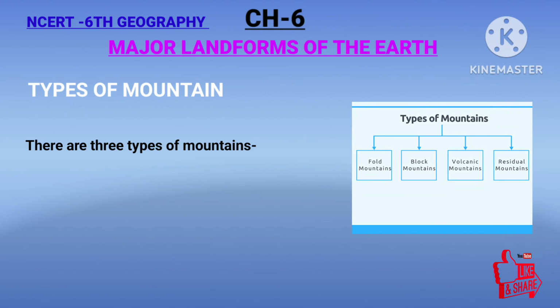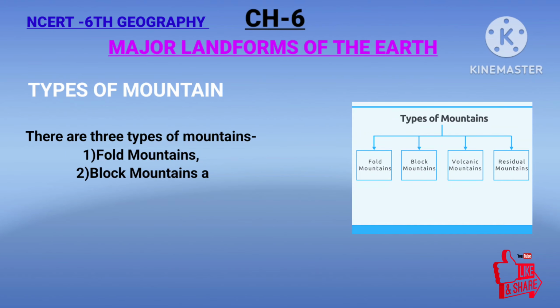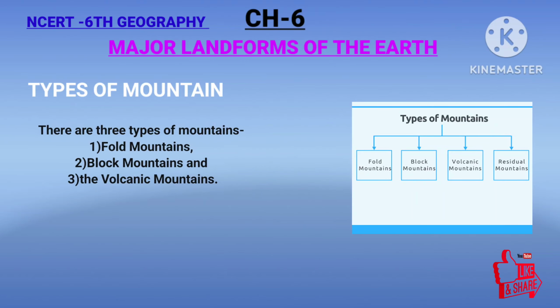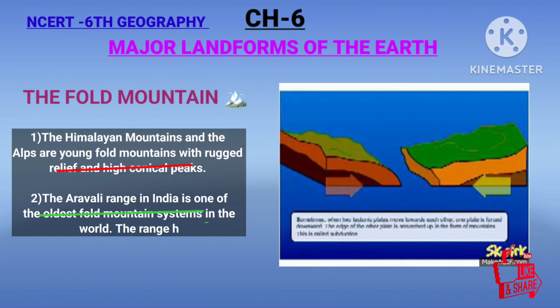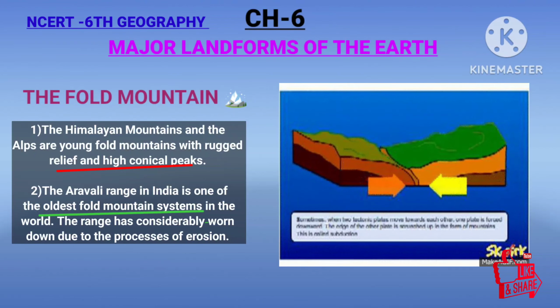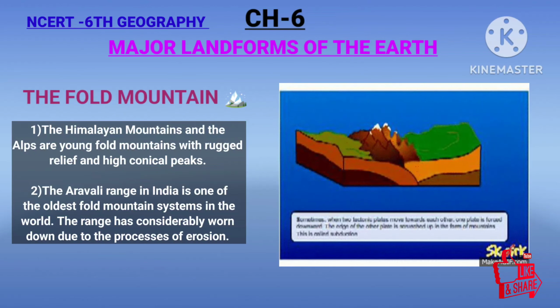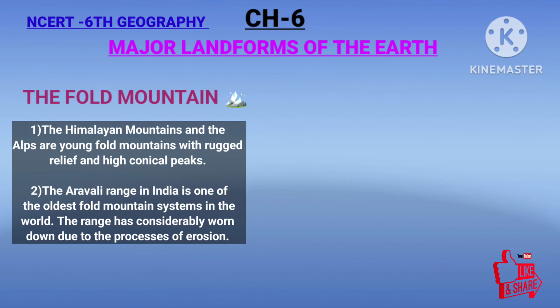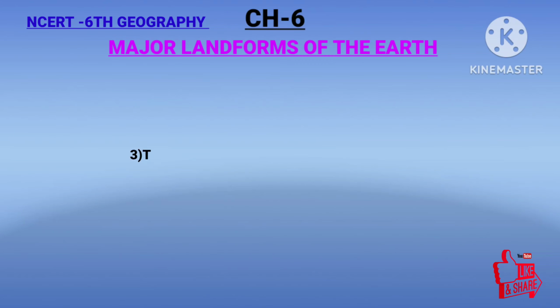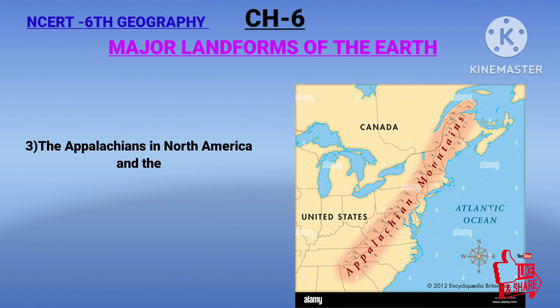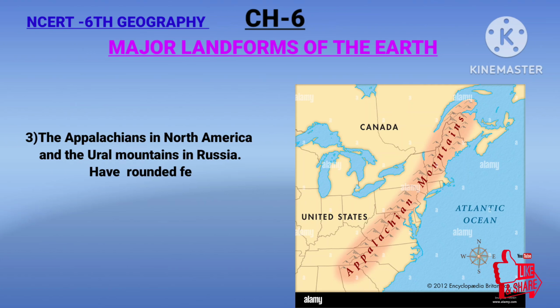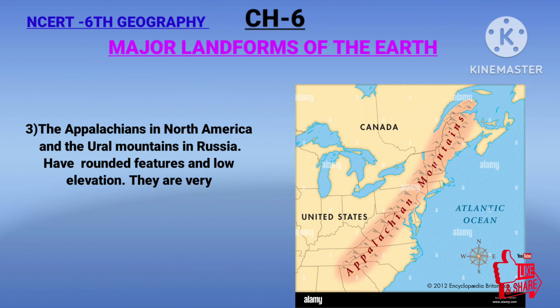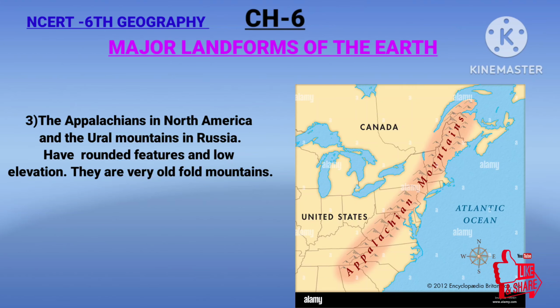Types of mountains: there are three types of mountains: the fold mountains, block mountains, and volcanic mountains. The fold mountains: the Himalayan mountains and the Alps are young fold mountains with rugged relief and high conical peaks. The Aravalli Range in India is one of the oldest fold mountain systems in the world. The range has considerably worn down due to the process of erosion. The Appalachian in North America and the Ural Mountain in Russia have rounded features and low elevation. They are very old fold mountains.